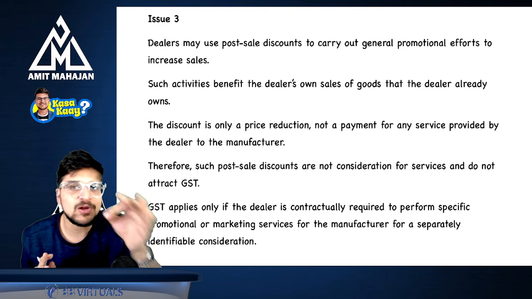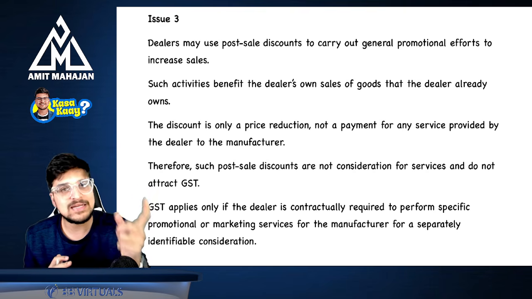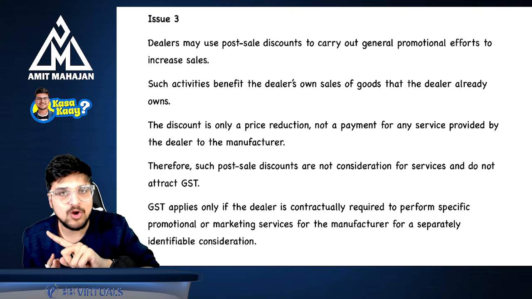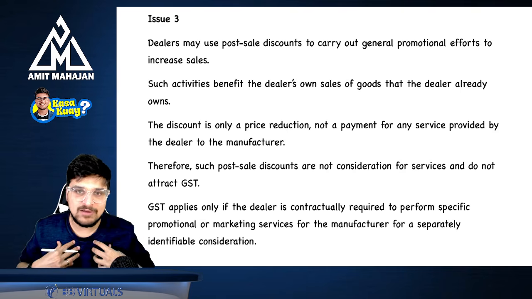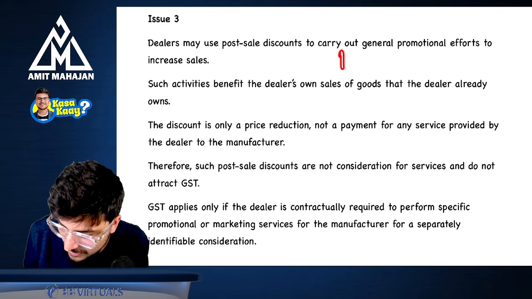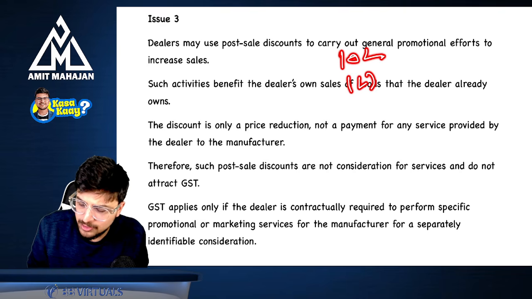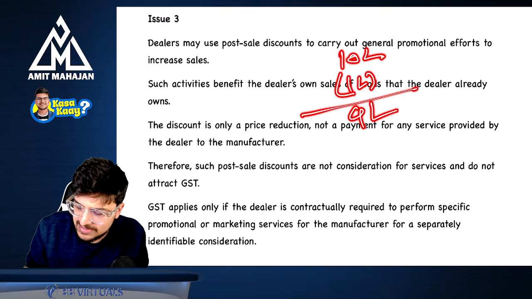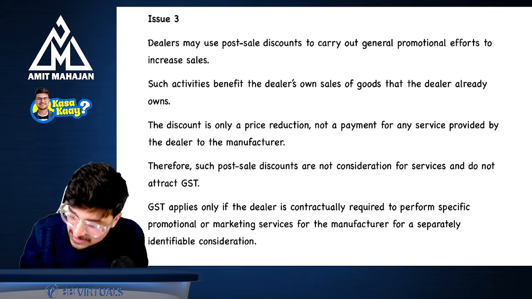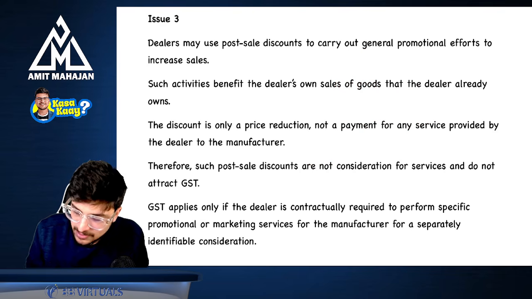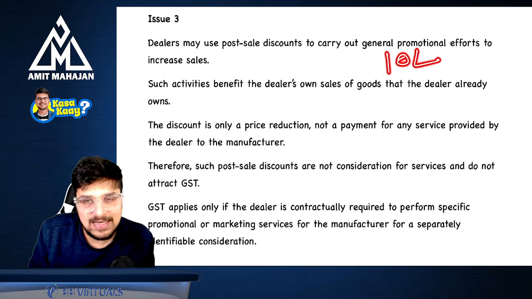Now, can I say the dealer is working for the manufacturer? Yes. So can I say the dealer will charge some kind of compensation? Yes. Now, whatever the manufacturer is giving, the manufacturer is saying, okay, no problem, I will sell the goods for 9 lakhs, but your compensation is 1 lakh, right? Because you're doing all these things for me, that's why I will sell it for 9 lakhs. So this 9 lakh rupees is not your genuine discount. So see, the value is 10 lakhs.